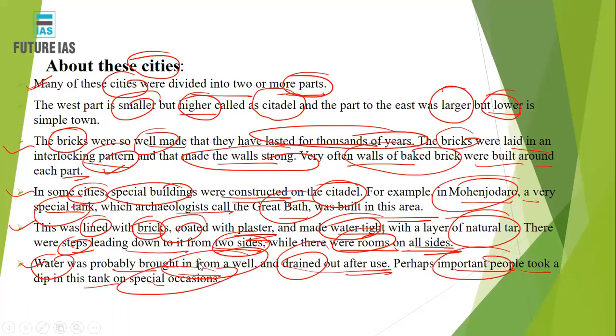जैसे हमारे यहाँ पे होता है ना गंगा स्नान, इस तरह से वहां पे भी होता होगा. तो इस तरह से हम लोग बिलीव किए, and we would have believed that, or archaeologists believe that this tank would have been used on auspicious or special occasions, right.